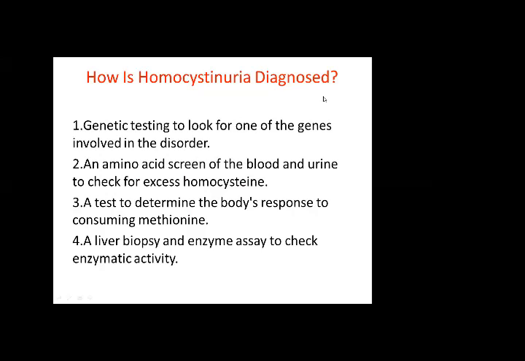How is homocystinuria diagnosed? Number 1 is genetic testing to look for one of the genes involved in the disorder. Number 2 is an amino acid screen of the blood and urine to check for excess homocysteine. Number 3 is a test to determine the body's response to consuming methionine. Number 4 is liver biopsy and enzyme assay to check the enzymatic activity. These are the 4 tests which are used to diagnose homocystinuria.